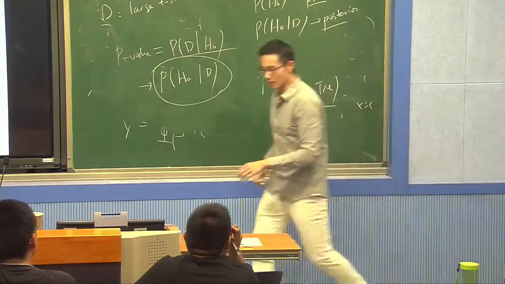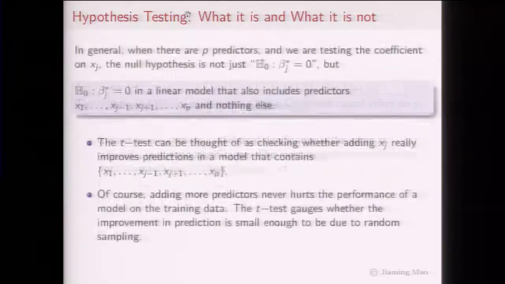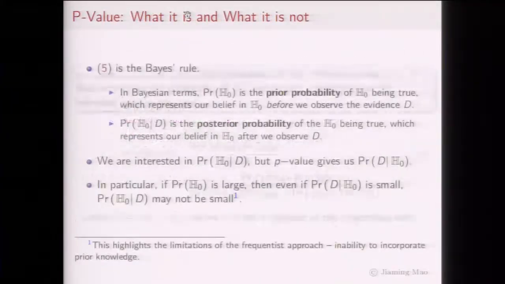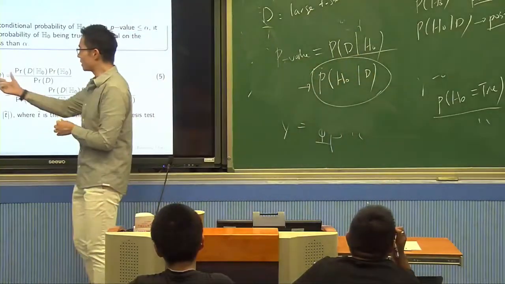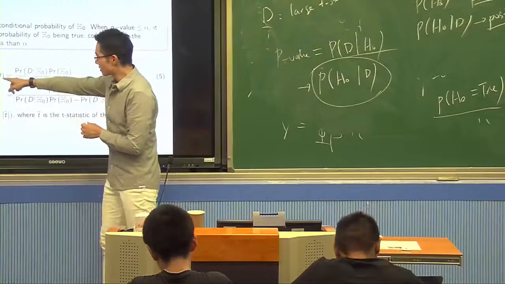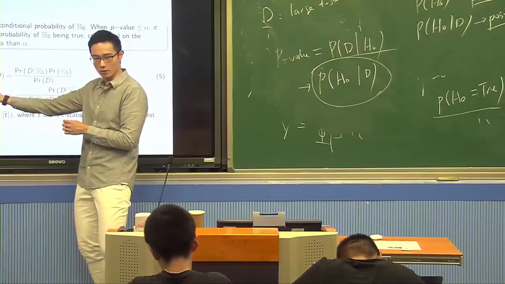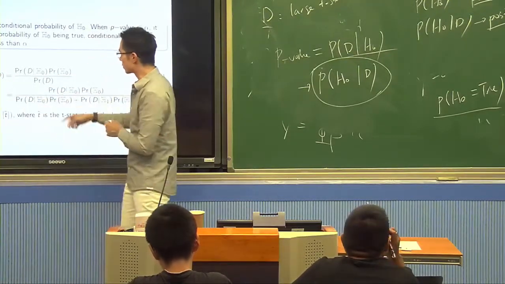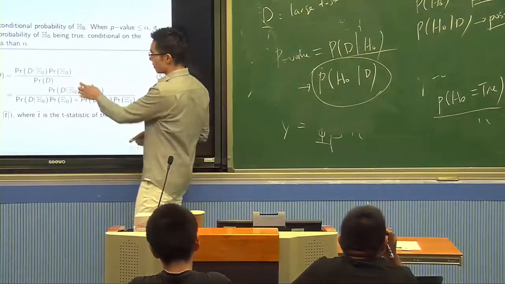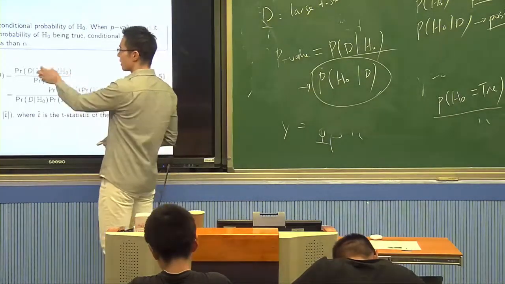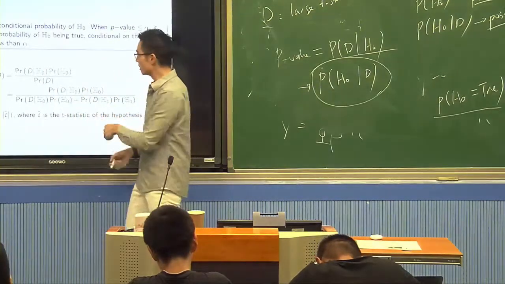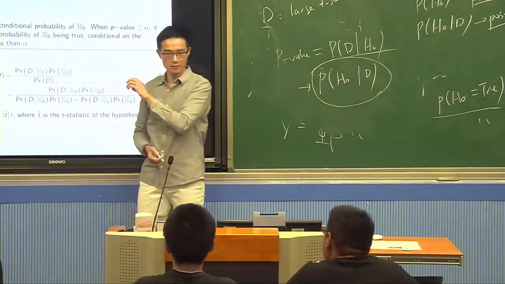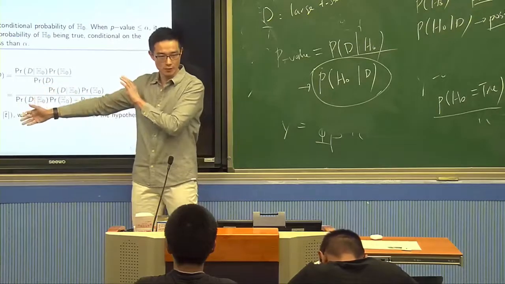And we can always write this very easy Bayesian formula: my posterior belief about H0 is equal to the probability of H0 times the probability of D conditional on H0. We flip them, divide by the total probability of D. That's just the basic Bayesian formula.